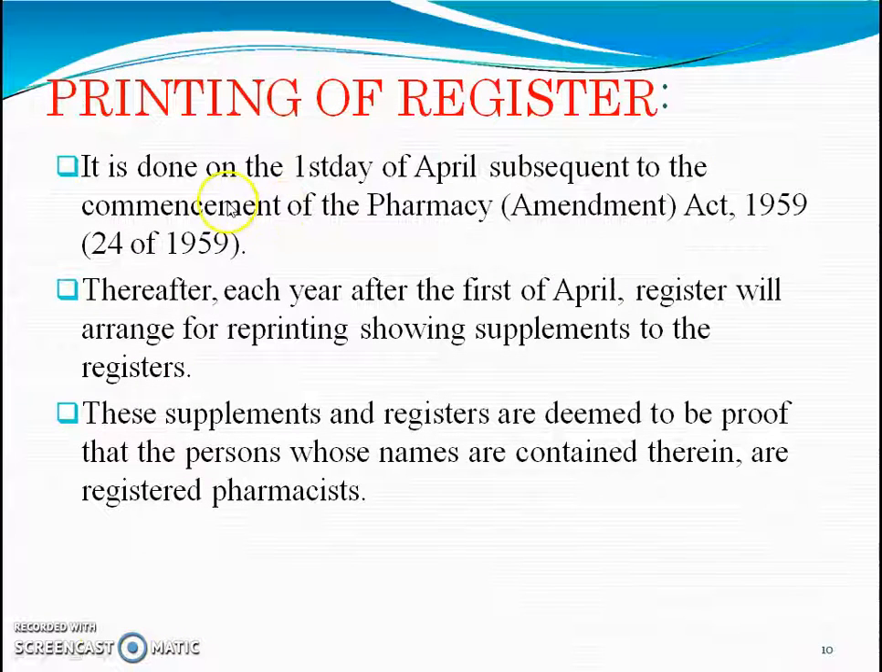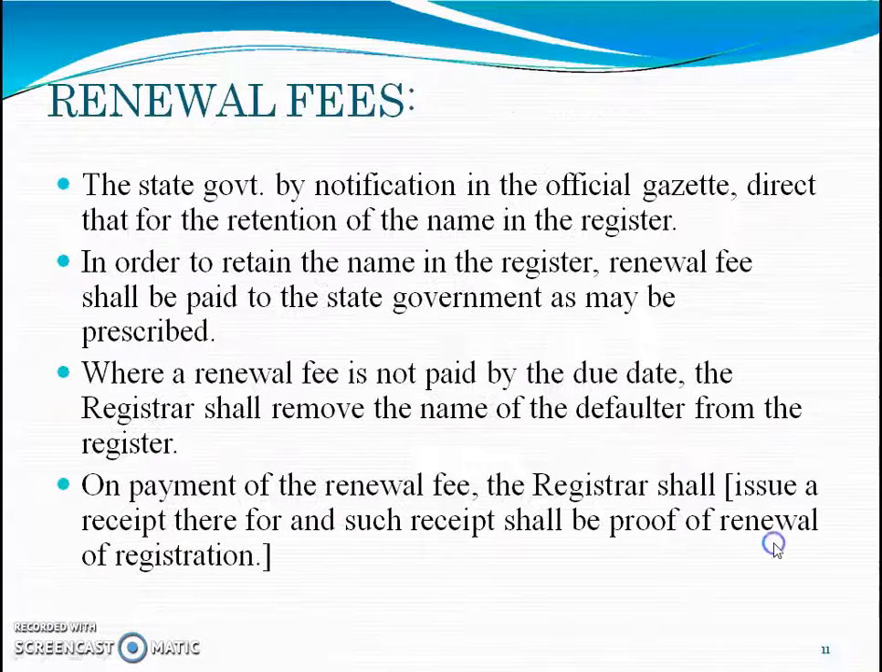Printing of register. It is done on the first day of April subsequent to the commencement of the Pharmacy Amendment Act, Pharmacy Act Amendment 1959. Thereafter, each year after the 1st of April, the registrar will arrange for reprinting showing supplements to the register. These supplements and register are deemed to be proof that the persons whose names are contained therein are registered pharmacists.